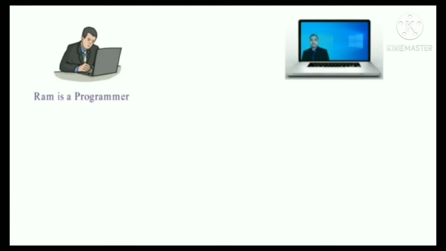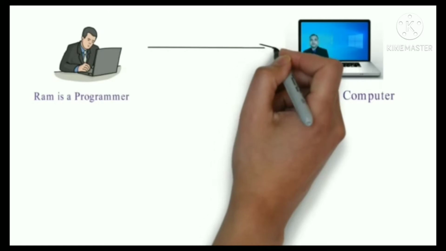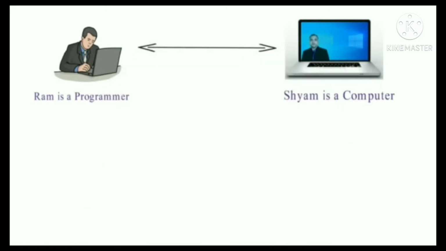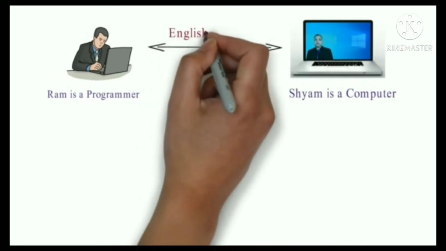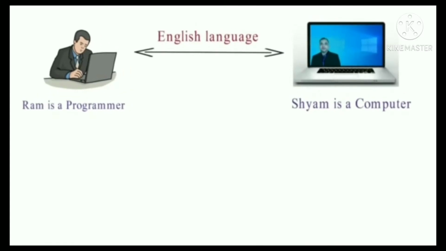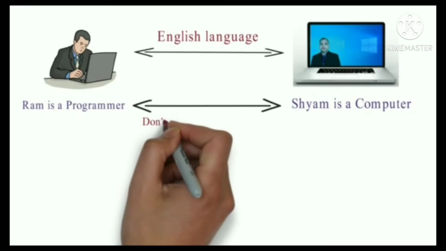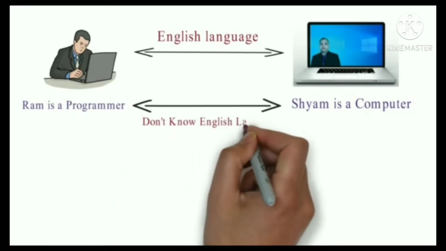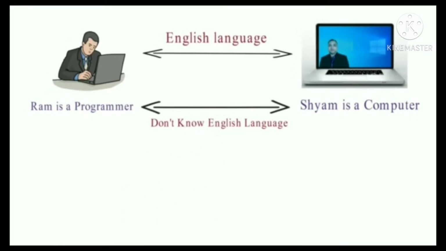Let's understand. Here Ram is a programmer whereas Shyam is a computer. But there was one difference between Ram and Shyam. They knew the English language, but the programmer and the computer don't know the English language.